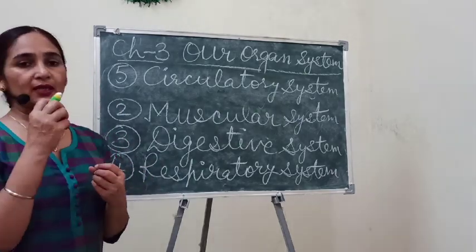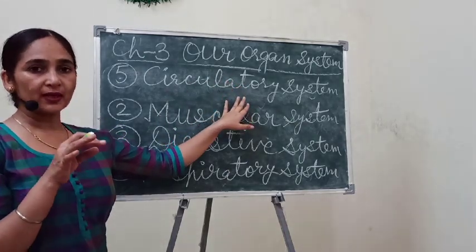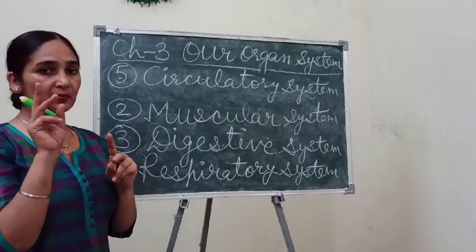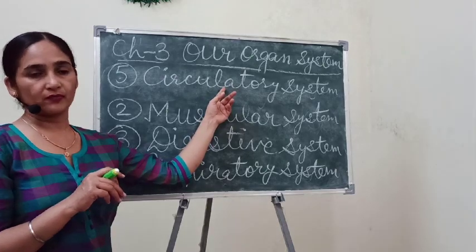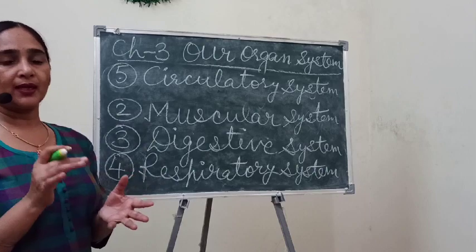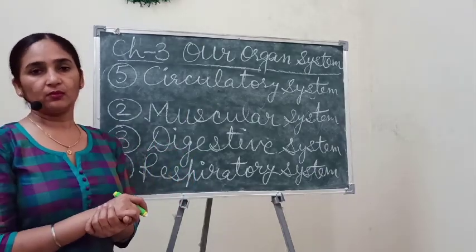From where it transports the waste material, that I will tell you in the next system, because mainly two functions are performed by this circulatory system. One is the distribution of food to each and every part of the body, and the second function is to collect waste material from the body.